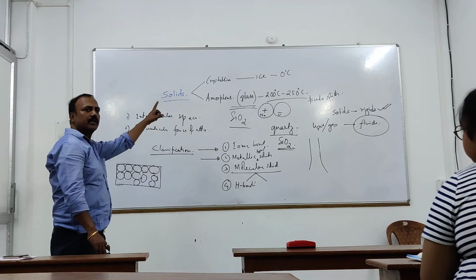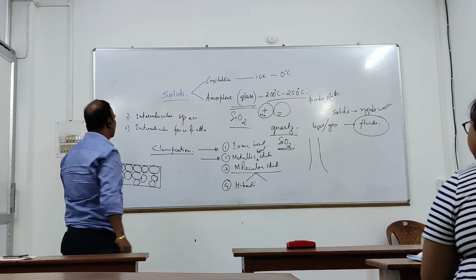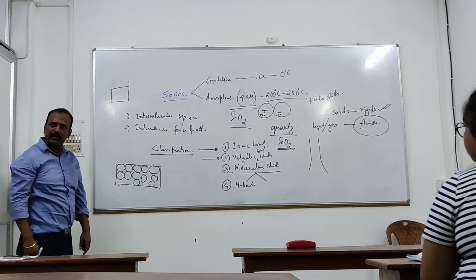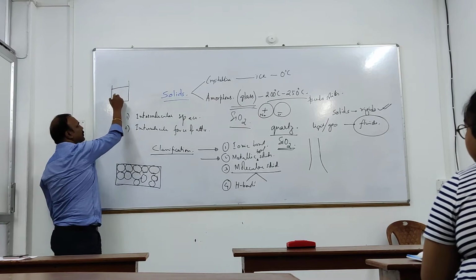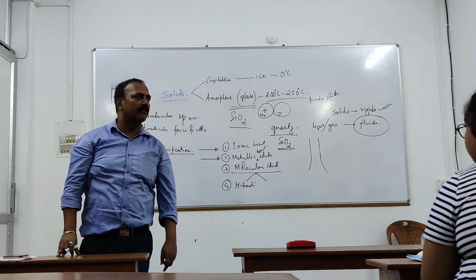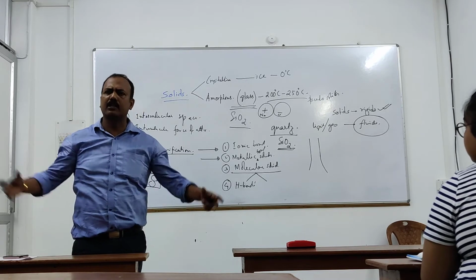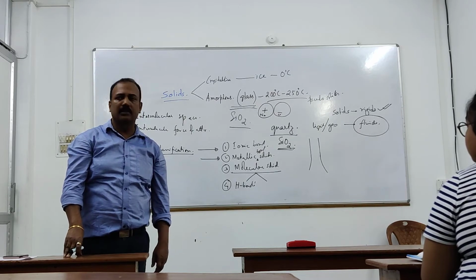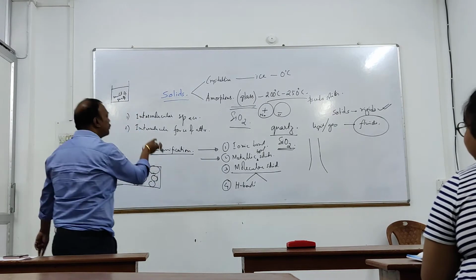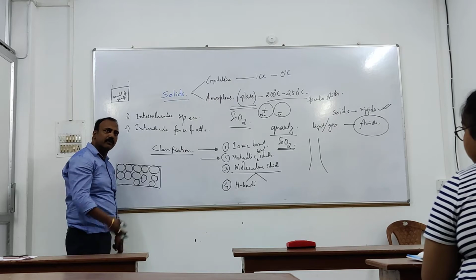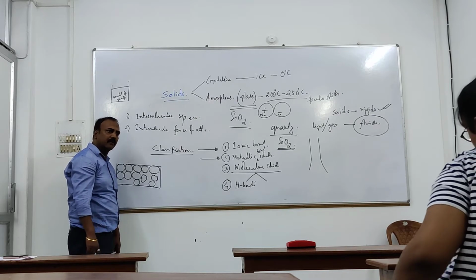We can convert the quartz into glass. How? We take solid quartz and we melt it. This is the melt of quartz. And then after melting, we will cool it rapidly, means very fast. Immediately we will put it in a very deep freeze at very low temperature. So this melt will solidify into glass. This quartz will convert into glass. The arrangement was uniform, it will become non-uniform, and it will convert into glass.